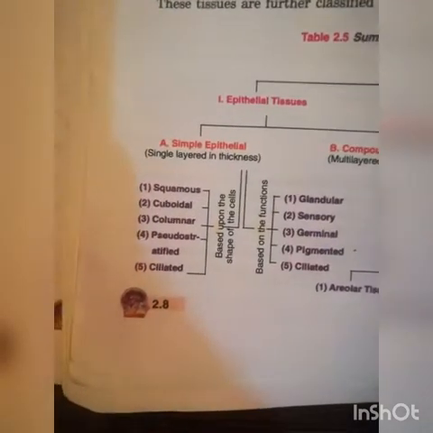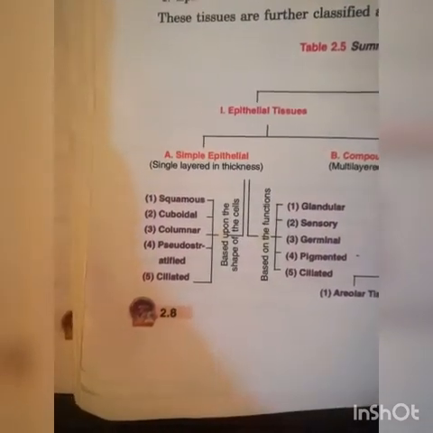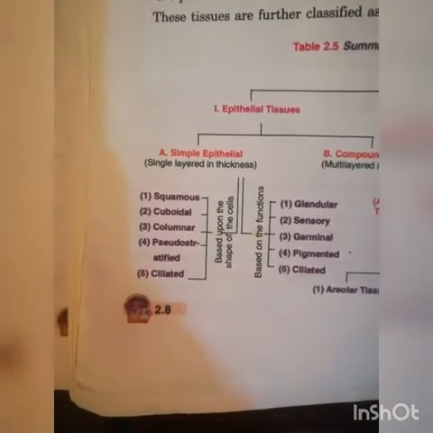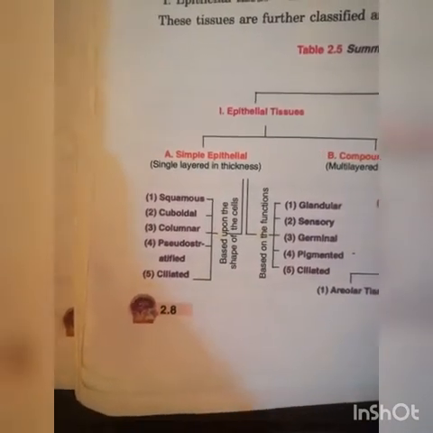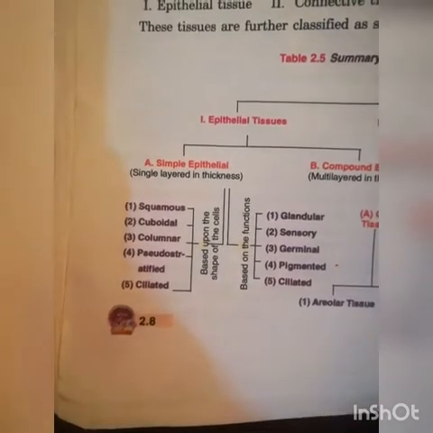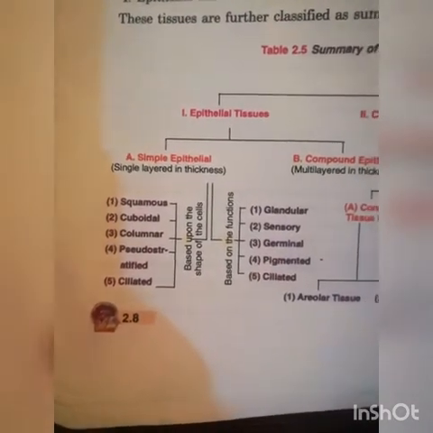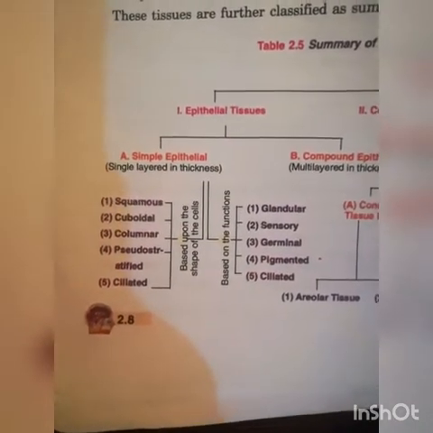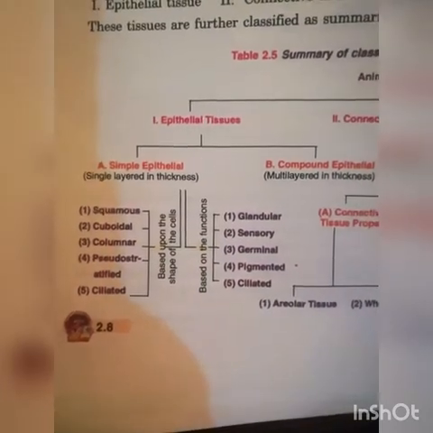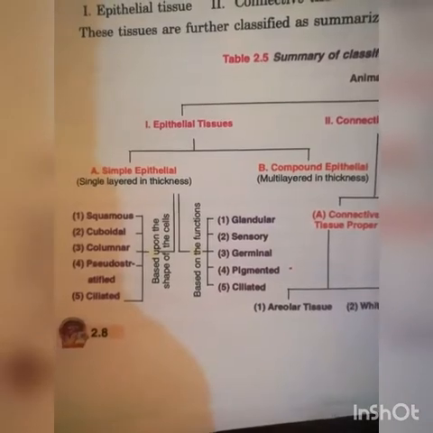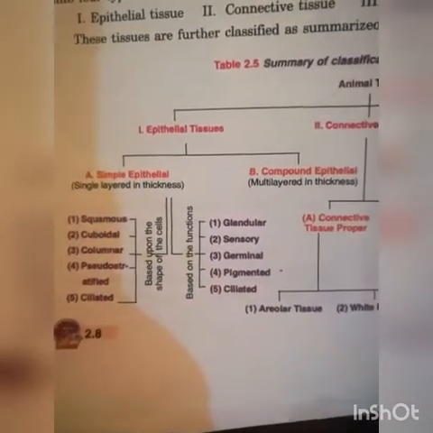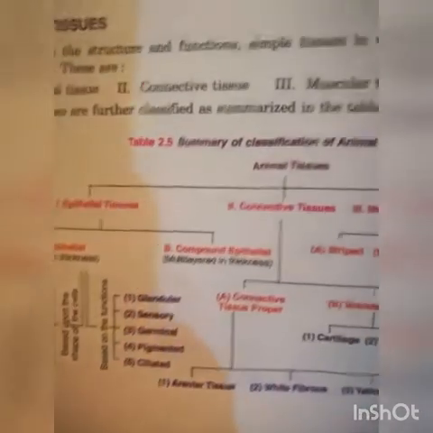Epithelial tissue is further divided into squamous, cuboidal, columnar, pseudostratified, ciliated, glandular, sensory, germinal, pigmented, and ciliated. Let us see the general features of epithelial tissue.